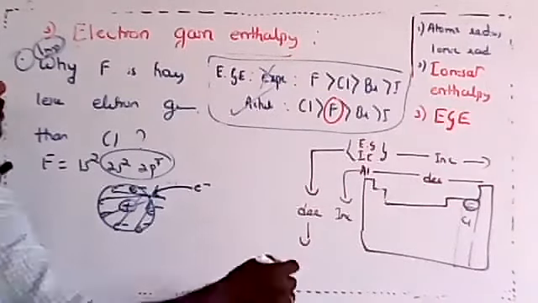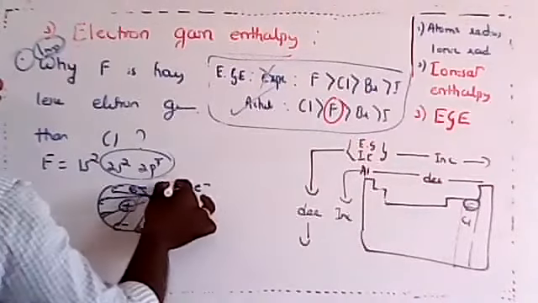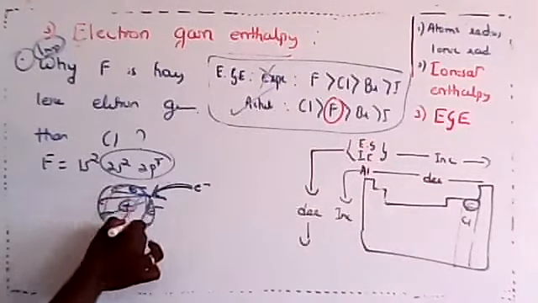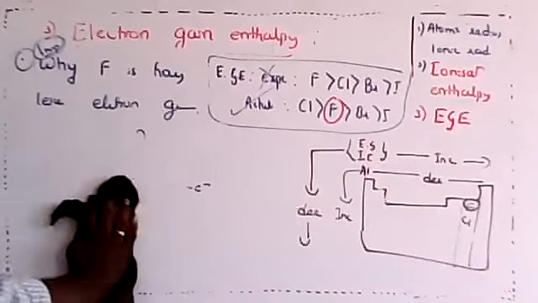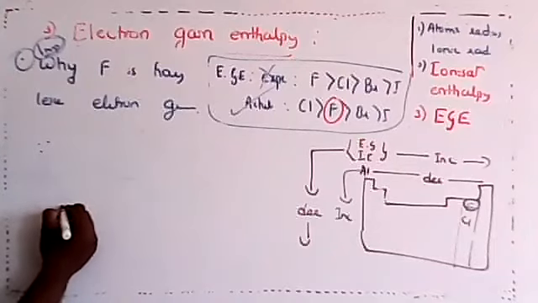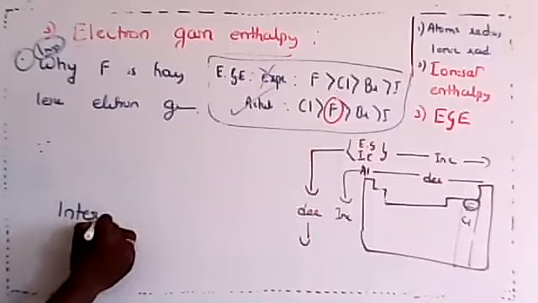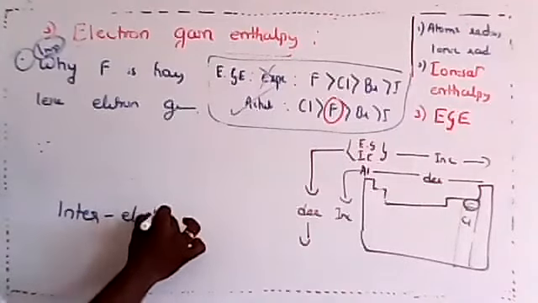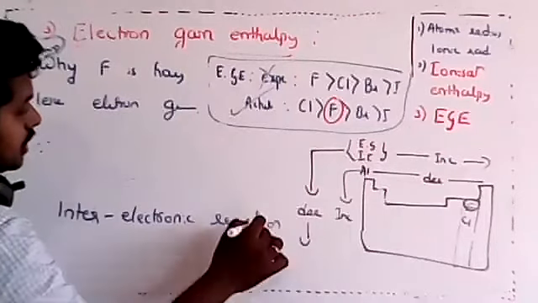So this abnormal behavior of fluorine is observed because the incoming electron will be repelled by the already present electrons, and we call that inter-electronic repulsion. This is just a one word answer.